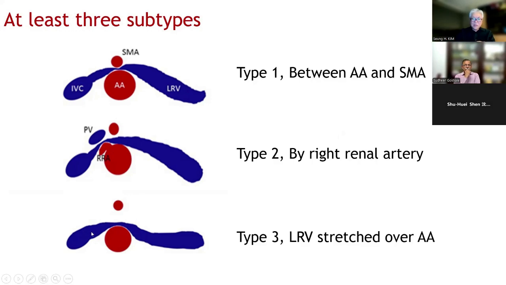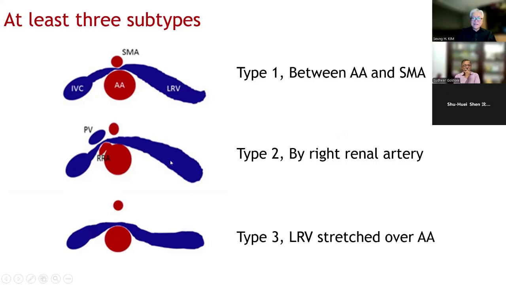And when the aorta becomes much more tortuous, the left renal vein is stretched over the abdominal aorta. In these patients, usually the patients are not thin but quite thick, and the space between the aorta and SMA is quite wide, but the left renal vein is stretched over, and the nutcracker phenomenon can occur.